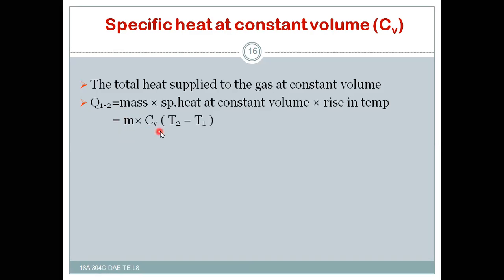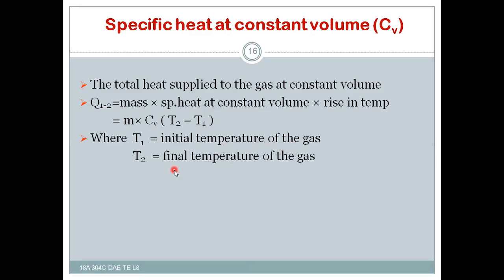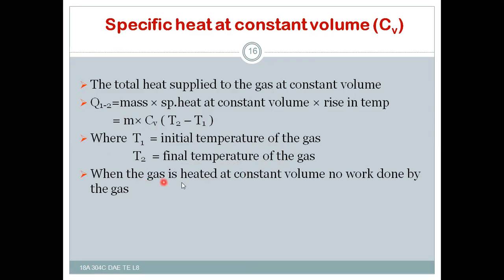So m Cv (T2 minus T1), where T1 is the initial temperature of the gas and T2 is the final temperature of the gas. When the gas is heated at a constant volume, no work is done by the gas because there is no change in the volume, so there is no work done. There is no flow work.